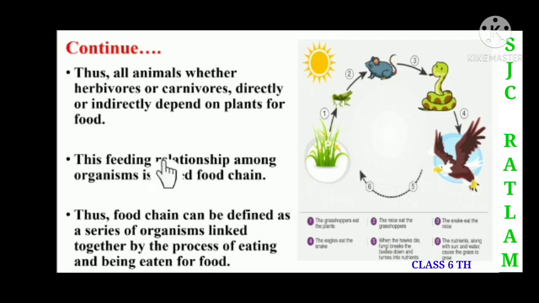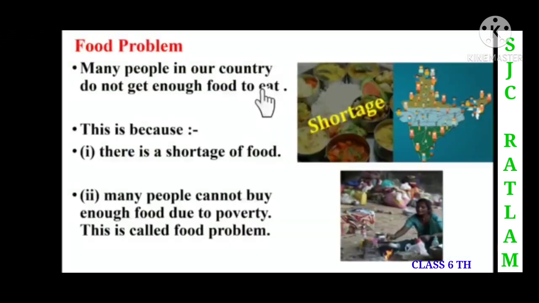This feeding relationship among the organisms is called a food chain. So children, here we can see that this relationship is called a food chain. Thus, a food chain can be defined as a series of organisms linked together. So children, in this picture we can see the food chain. It is defined as a series of organisms linked together. And here we can see the process of eating and being eaten for food. So here, children, we are done with the food chain.